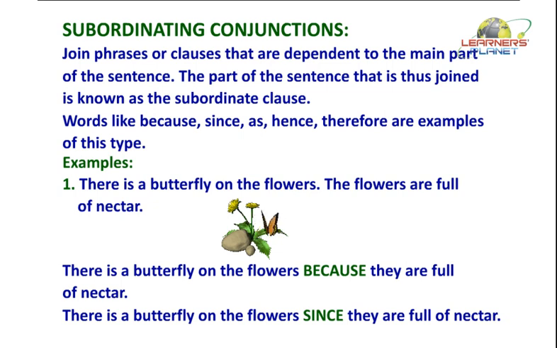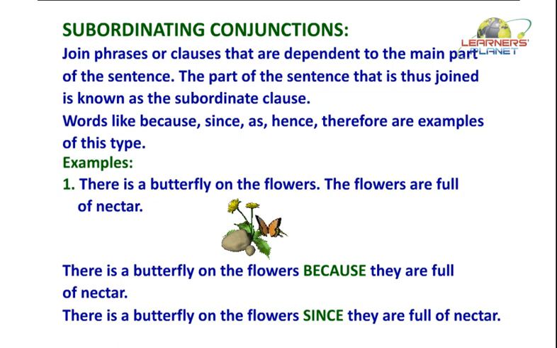Conjunctions that join clauses and give results are because, so, as, therefore, since, etc. Conjunctions telling us about conditions are if, unless. Conjunctions talking about concession are though, although. We have discussed all these conjunctions in the previous classes. Let us now look at the examples of these conjunctions.